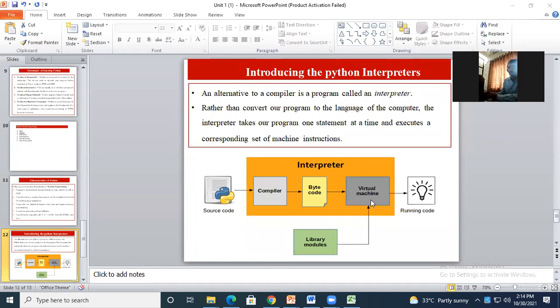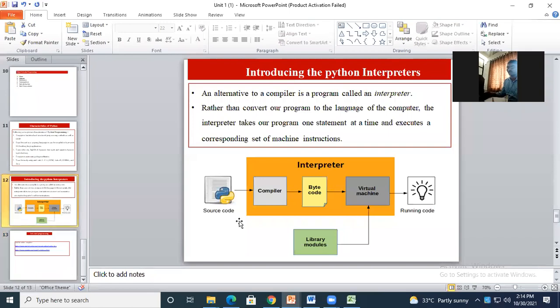Line by line means a single statement at a time and execute the corresponding set of machine instructions. And if it requires some help from the standard libraries, like from the Python environment, the library is going to be fetched and your program executes successfully. Okay, so this is about the Python programming language.